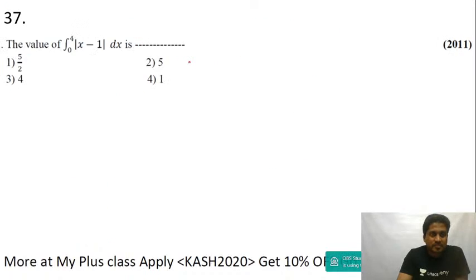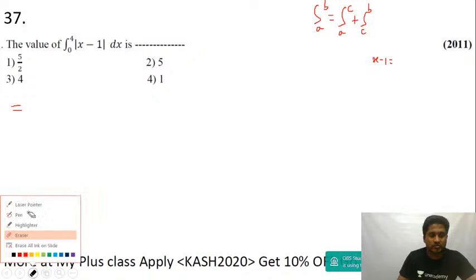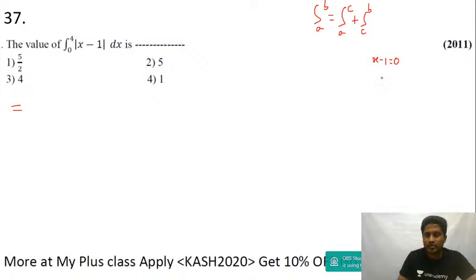Let's move to the next question, guys. Okay, now this can be written. There are many questions like this in NCERT where the integral a to b of f of x dx should be written as a to c and c to b. Okay, I'm going to put x minus 1 equal to t. Now equate this to 0. You will get a root: you put x minus 1 is equal to 0, you will get x is equal to 1.